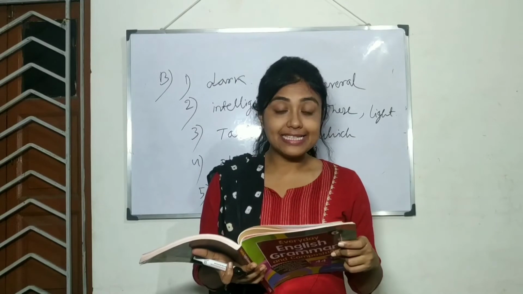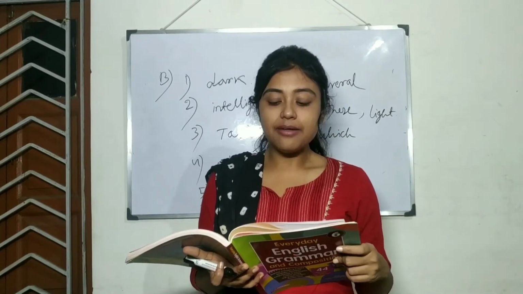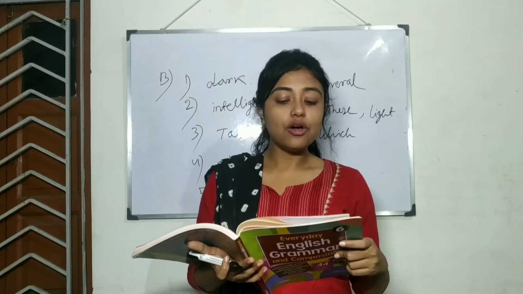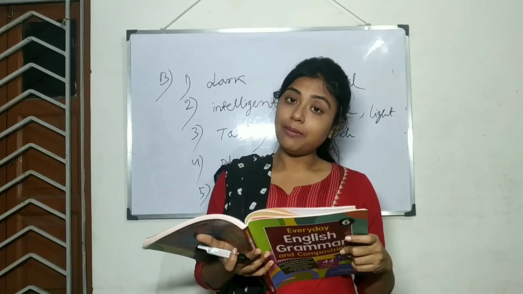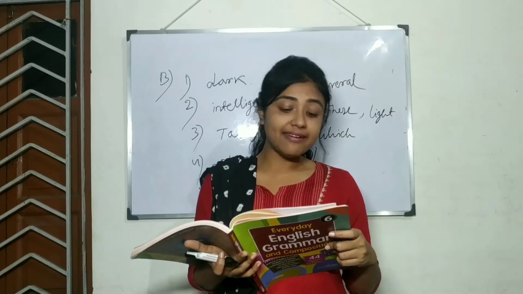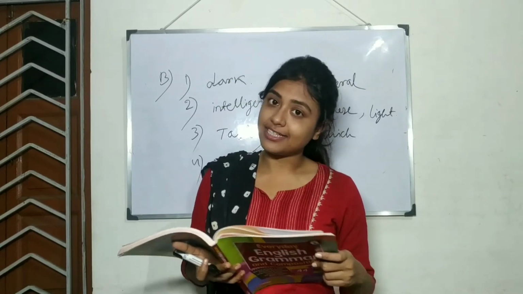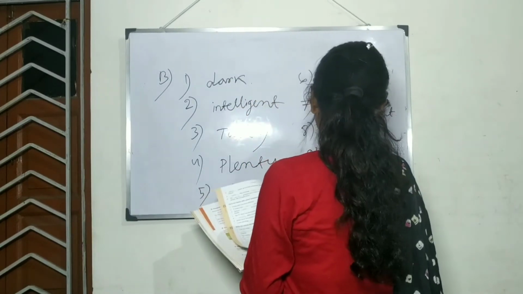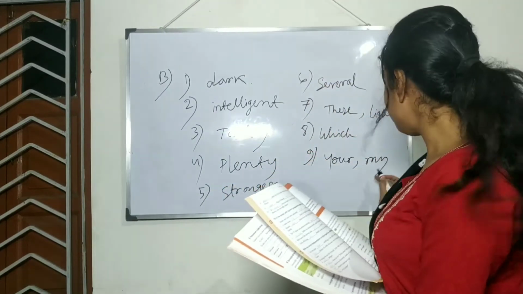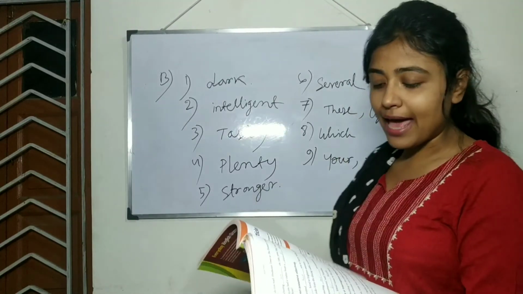Number 9. Dash dog is chasing dash cat. So options are my, your, big, run, these, which. So what will be the answer? We can use here a possessive adjective by writing, your dog is chasing my cat, or vice versa, right? Your dog is chasing my cat, or you can also write my dog is chasing your cat.